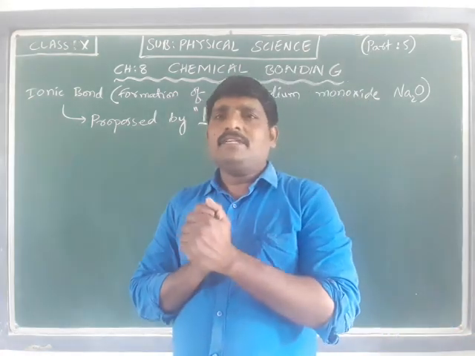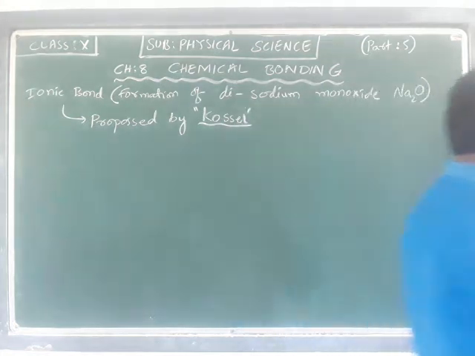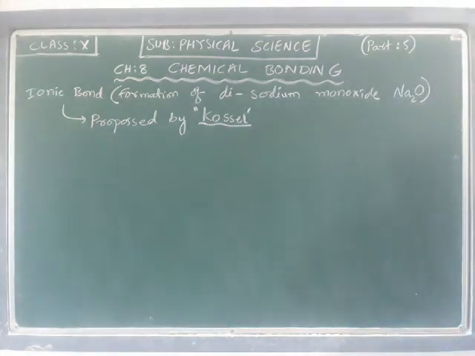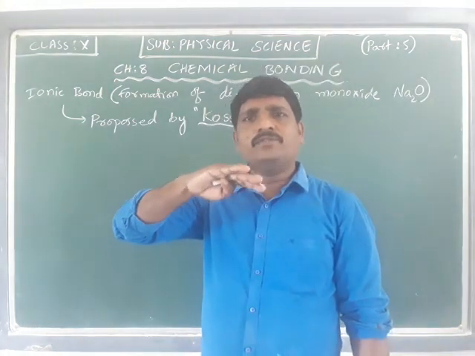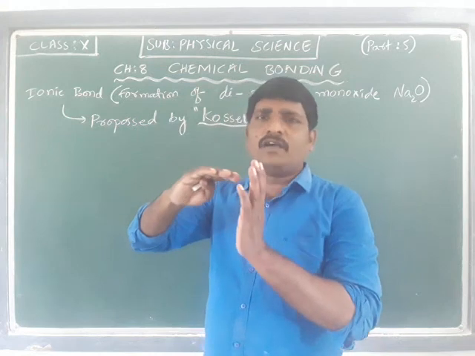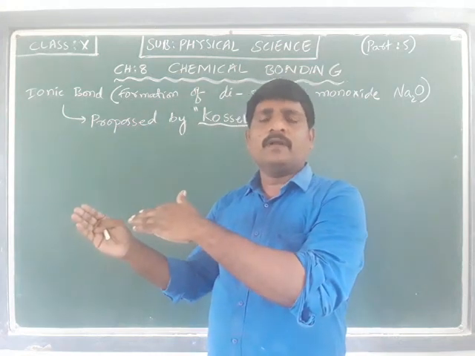Let us recap what is meant by an ionic bond. An ionic bond forms due to the transfer of an electron from one atom to another atom.